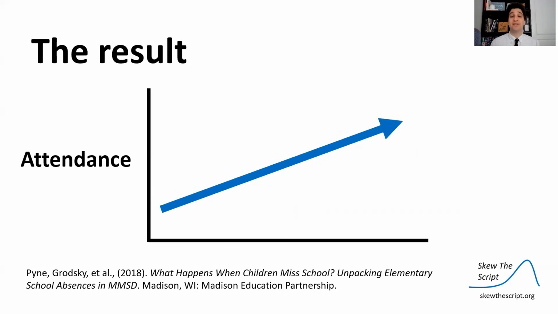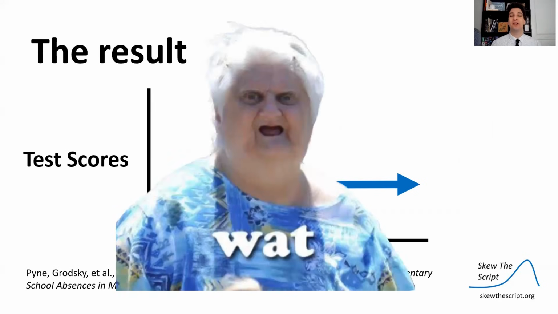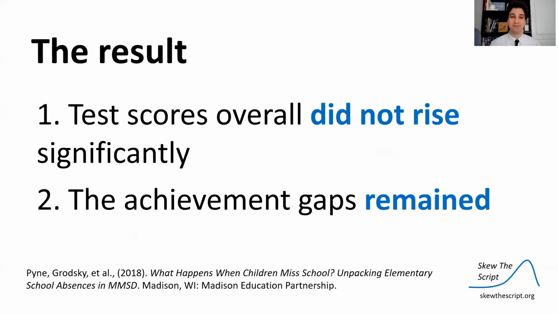The result for most of these programs is attendance did improve. It improved a statistically significant amount. However, test scores, and this is for low-income students too, stayed flat. Test scores stayed flat. You might be wondering, what? How could that happen? If attendance improved, and we had a strong relationship, how could that happen?